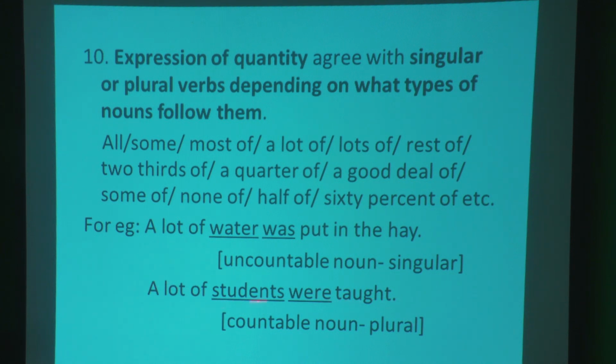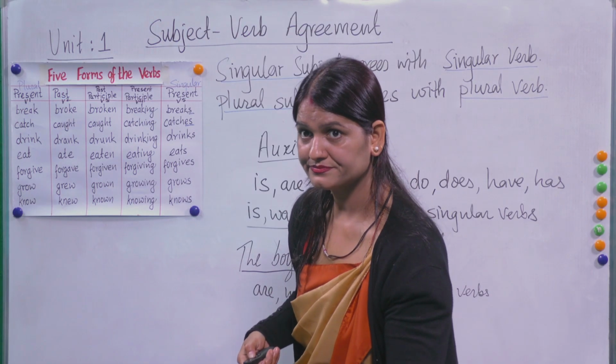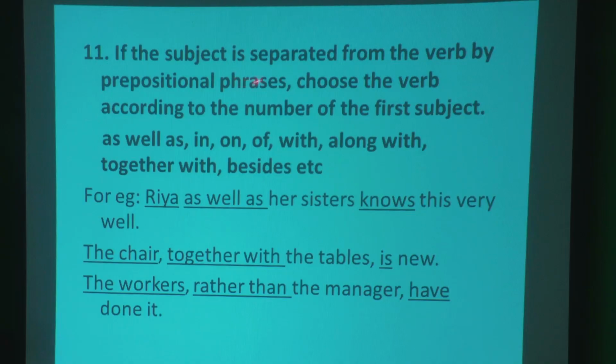Look at, students here is a countable noun, so a lot of students here is plural, so it agrees with the plural verb were. Okay, so you should remember these things. Now, if the subject is separated from the verb by prepositional phrases, choose the verb according to the number of the first subject. Look at: as well as, in, on, of, with, along with, together with, beside with.